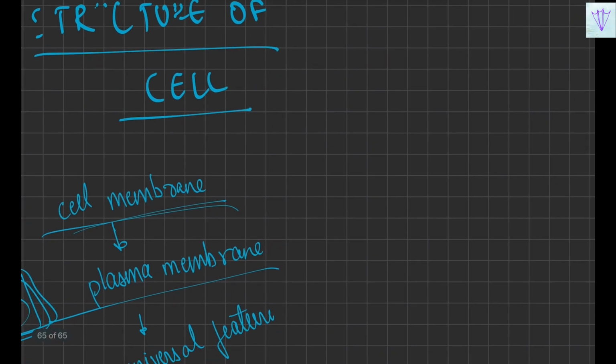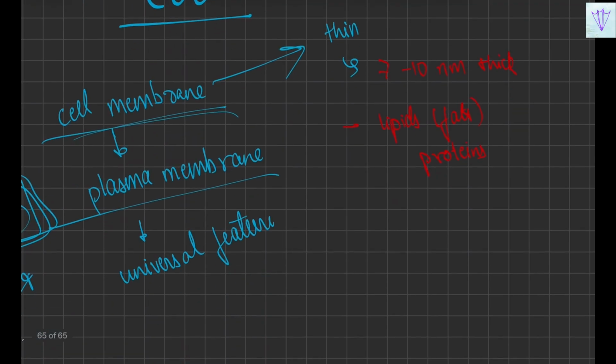So what are the characteristics of this cell membrane? It is a thin membrane which is about 7 to 10 nanometer thick, right? And what is it made of? It is made up of lipids, that is fats, and proteins. So what is its structure?